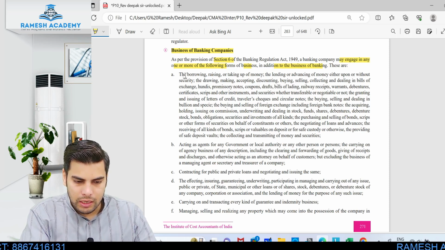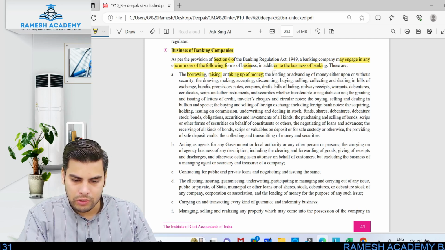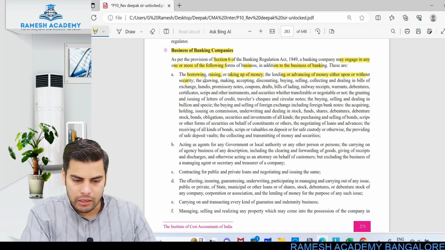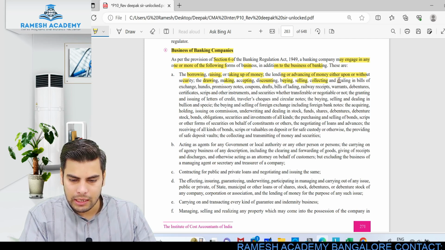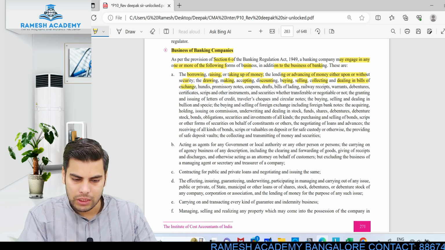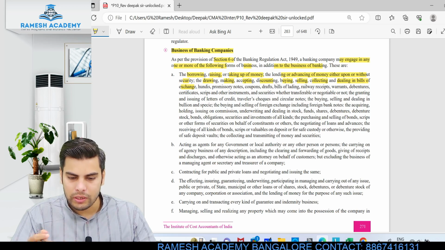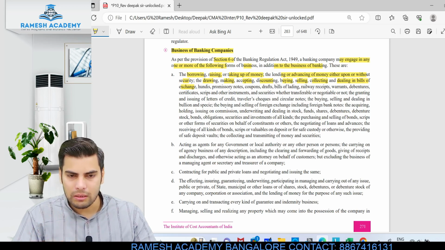The first thing is borrowing, raising and taking up of the money. Okay, so the lending or advancing of money either upon or without security, the drawing, making, accepting, discounting, buying, selling, collecting and dealing in bills of exchange. You can either draw the bill, you can either accept the bill, you can either discount the bill, you can just buy, sell or collect the bills.